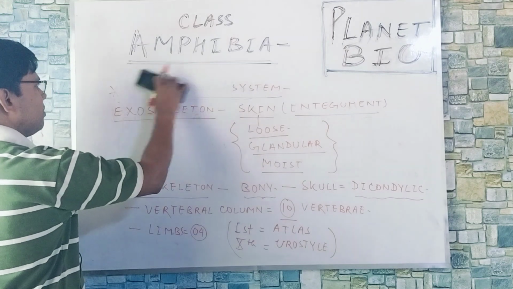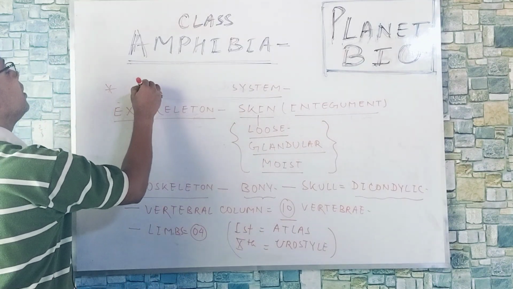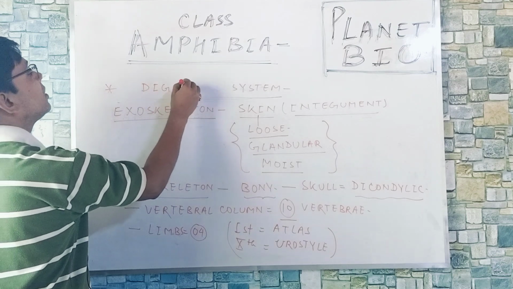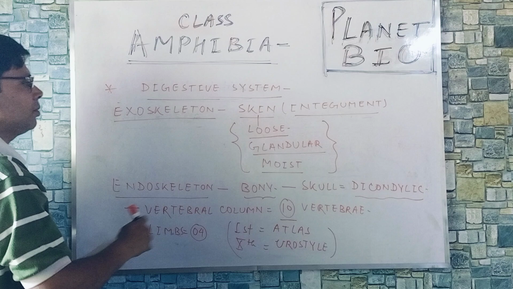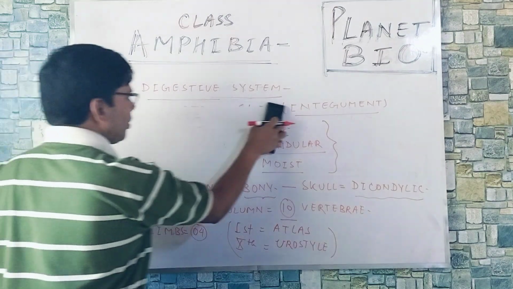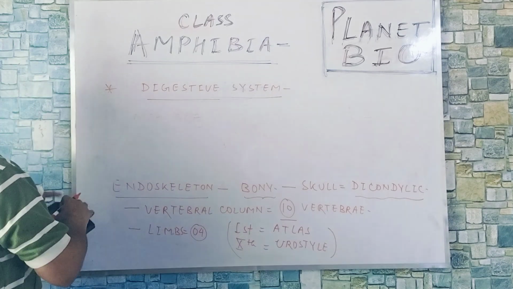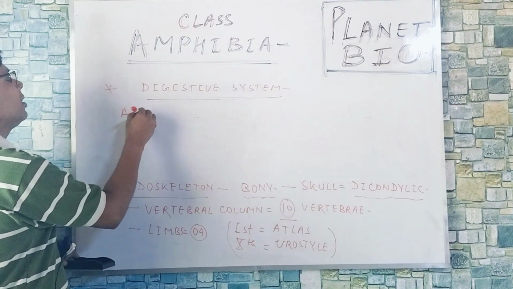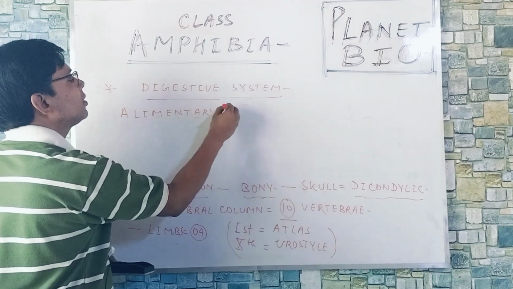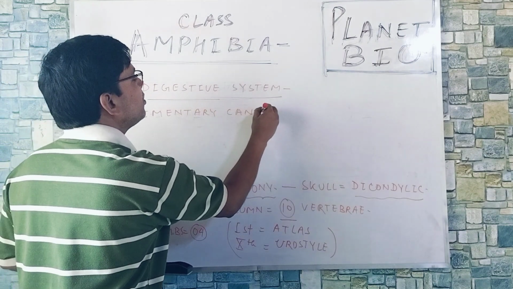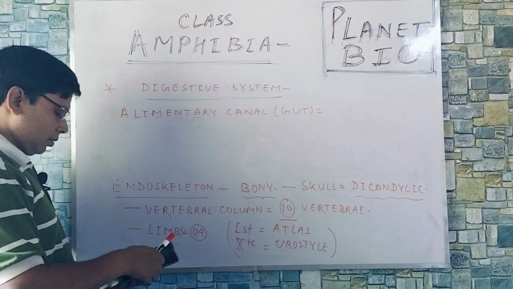Now another system we are going to discuss, the digestive system. The alimentary canal, or gut, is shorter.